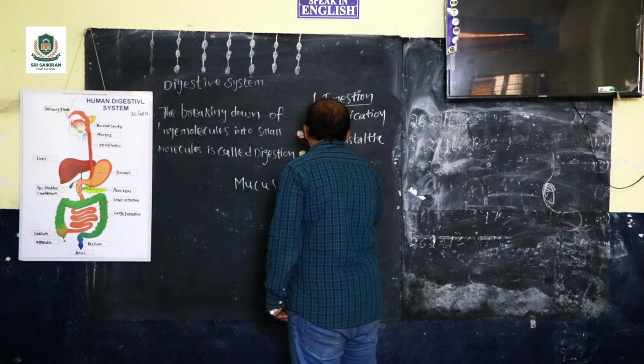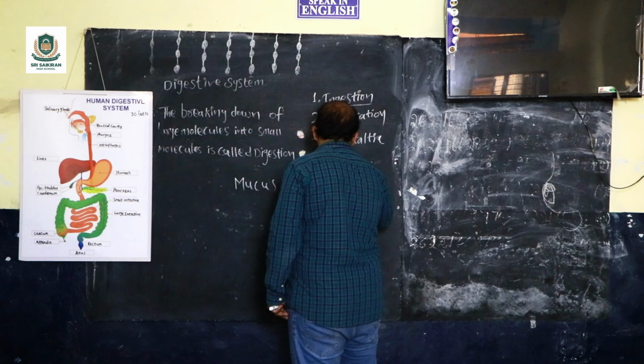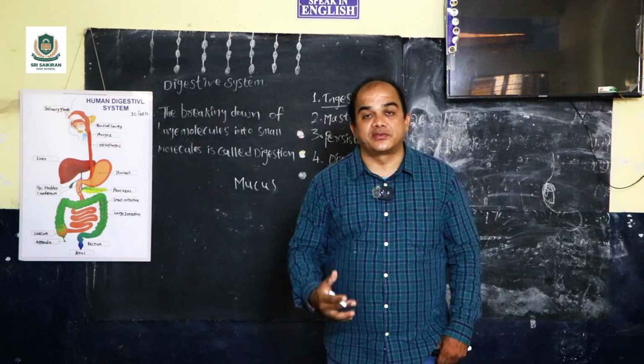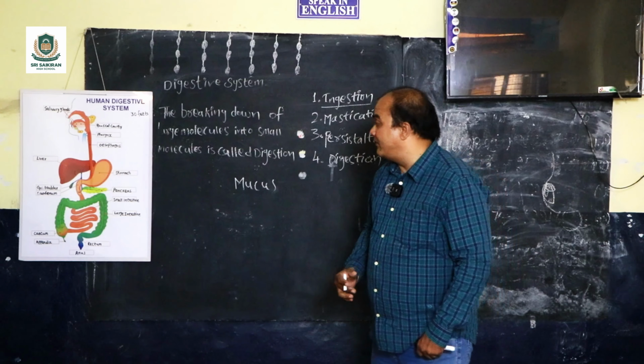And the fourth one is digestion. When the bolus, the food, reaches the stomach, in the stomach we have three things: HCl, mucus, and pepsin. Why is there acid in the stomach?